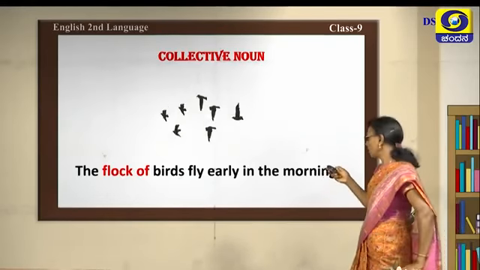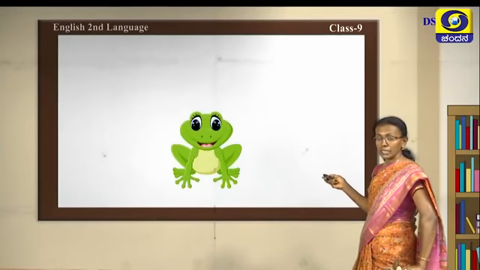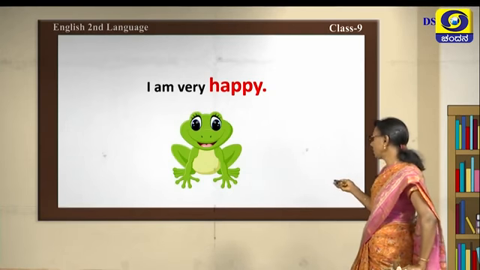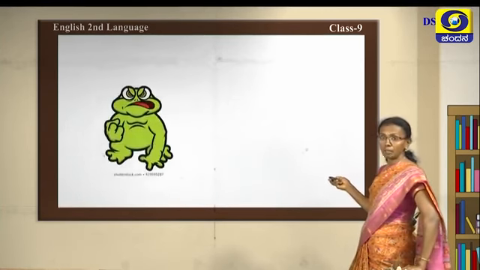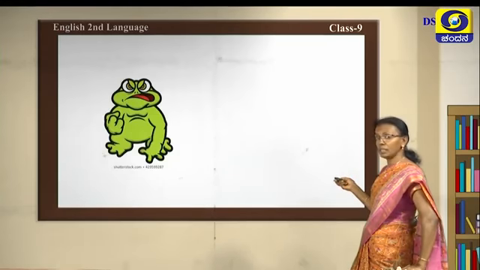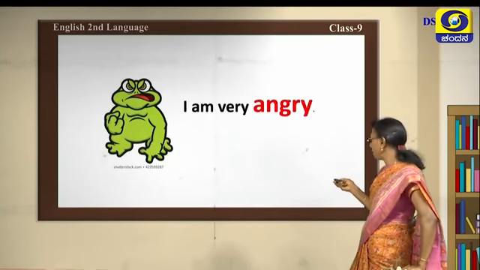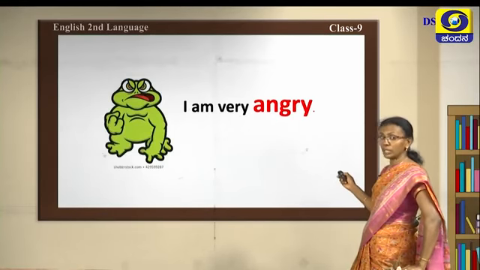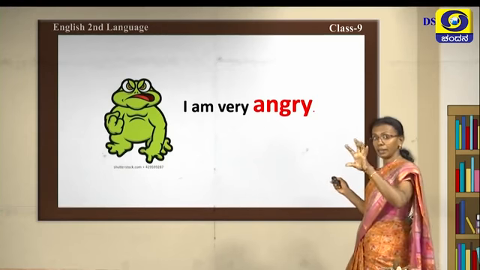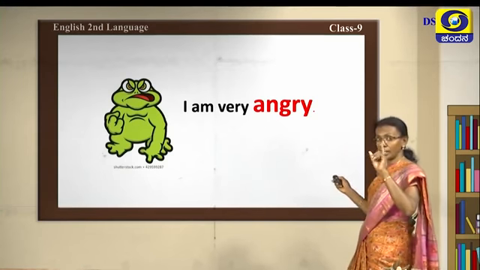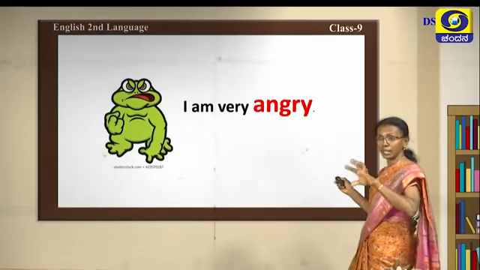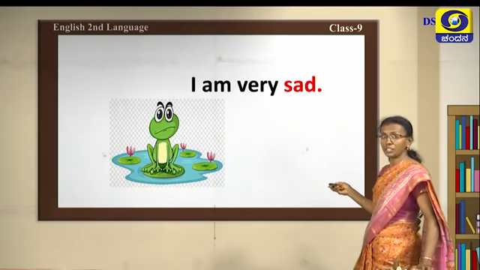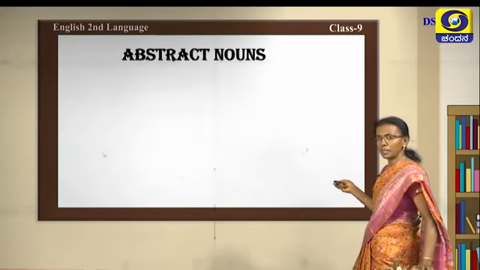Okay, this is another noun type. See here you can see a frog. Frog is saying that I am very happy. I am very happy. And now you can see another one here. What is it telling? I am very angry. I am very angry. You please note the points I have made in red color, because you need to understand why I have made that into red color. How you can see that frog is very sad. I am very sad. Is it not? So it is looking very sad.